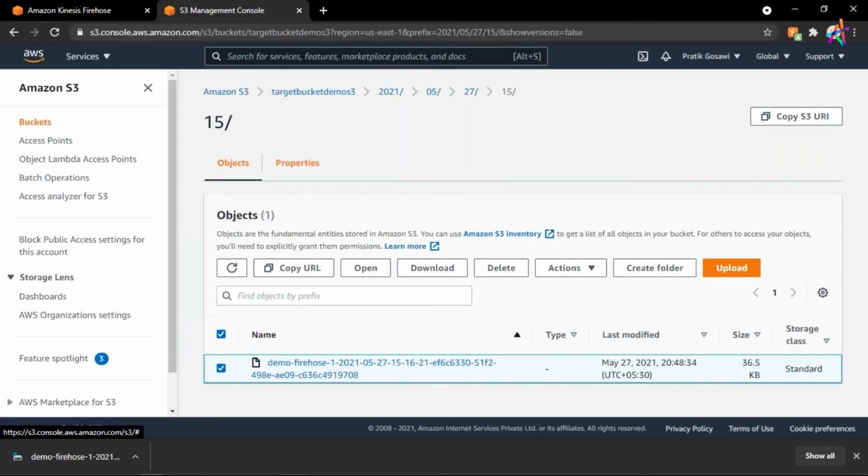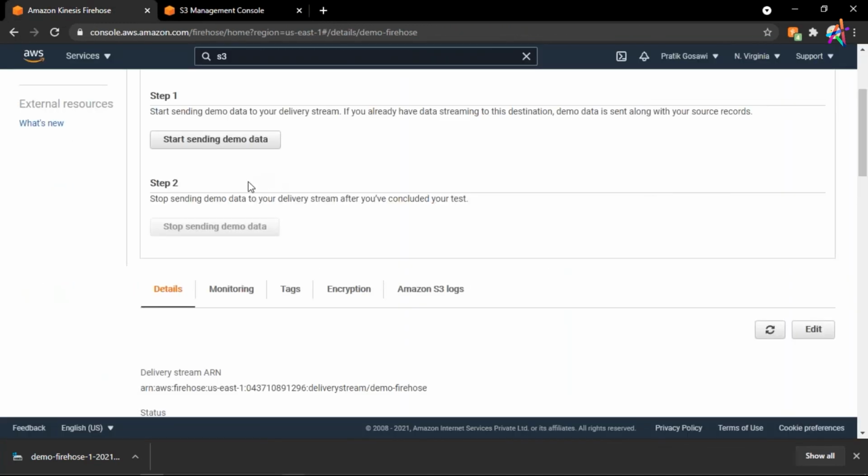Another question was the difference between Apache Kafka and Amazon Kinesis. Apache Kafka is open source, so you don't have to pay for it. You're not answerable to anyone. You can use it for free. Amazon Kinesis is a service by Amazon. So whenever you use Amazon Firehose or data streams, you will pay money to the AWS cloud.